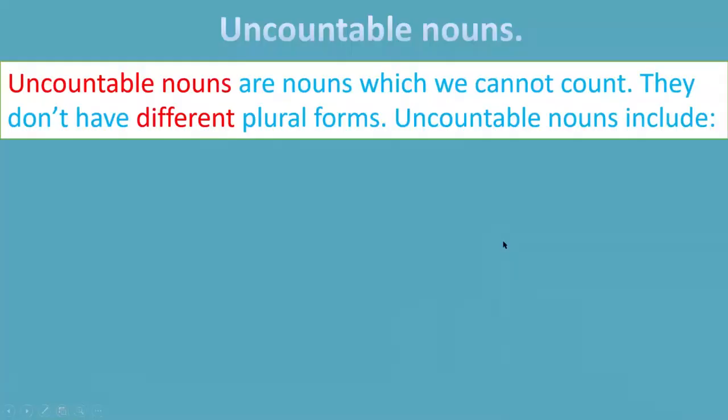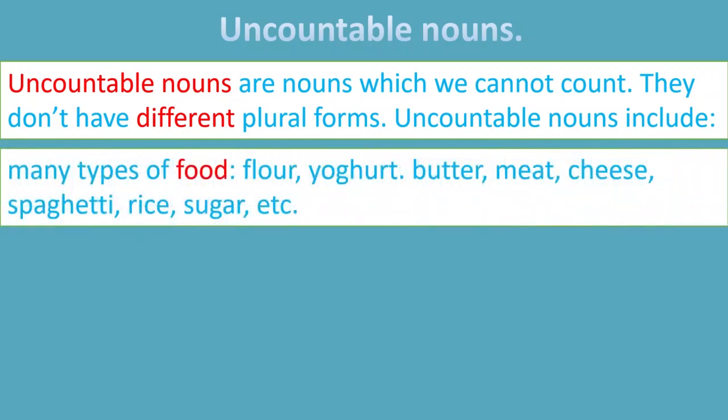So now let's talk about uncountable nouns. Uncountable nouns are nouns which we cannot count, and they don't have any plural forms. Okay, so you cannot say sugar, sugars, because it's impossible to count sugar. And there are four main types of uncountable nouns.